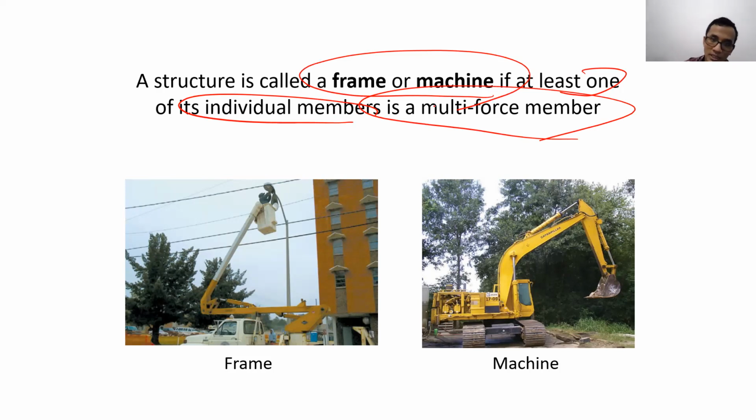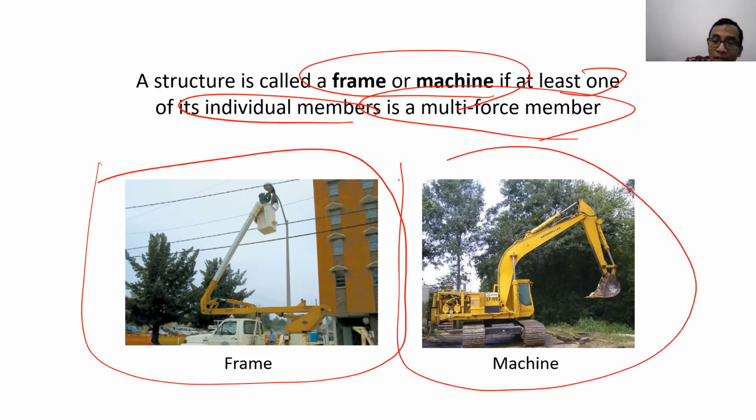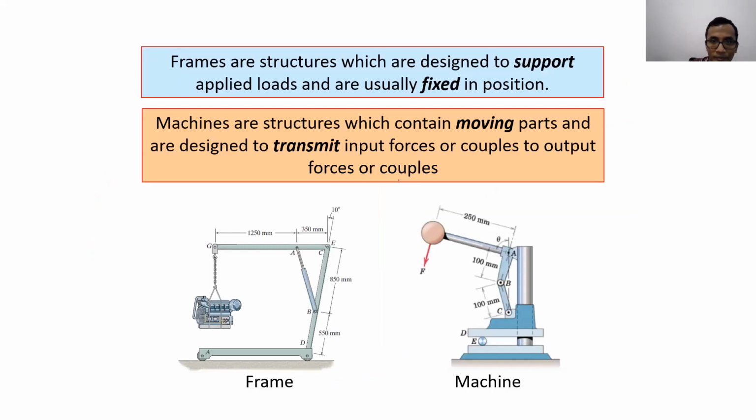Actually the way to solve it is just the same, but a frame is more likely just a structure which cannot move by itself. Then a machine is a structure which can move by itself. So these are the differences between frame and machine.